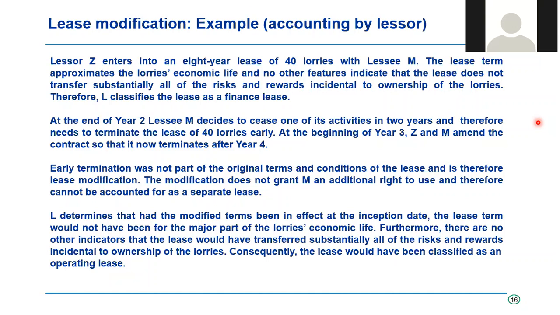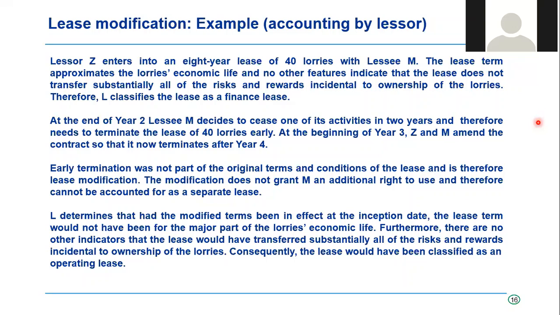As we said, the way we would need to account for this is we would need to say, on day 1, if I always had a lease of these lorries for a 4-year term, what would have been the lease classification? In this case, I would have concluded that the life of the lorries is maybe much more than 4 years. Hypothetically, if I had to assume 8 years, I would have said the life of the asset is not a majority of the economic life of the asset.